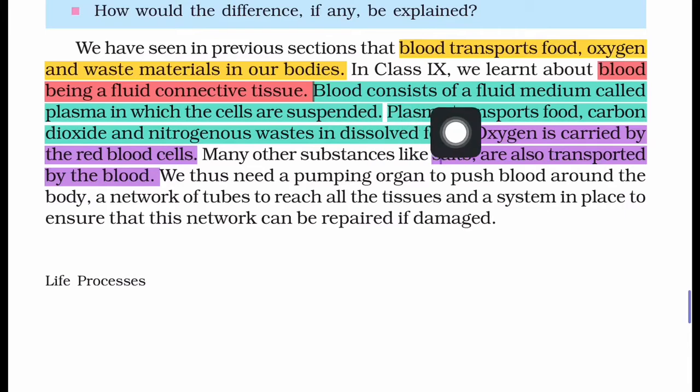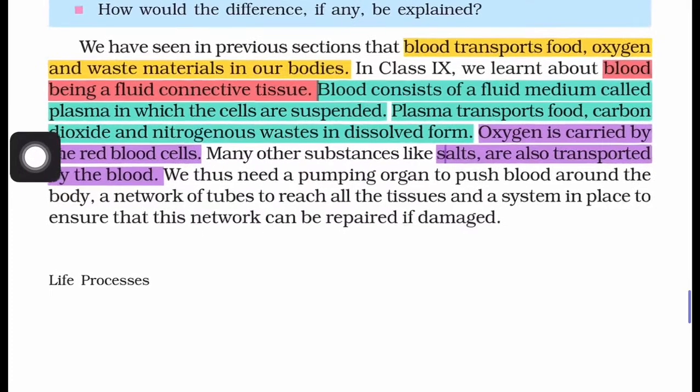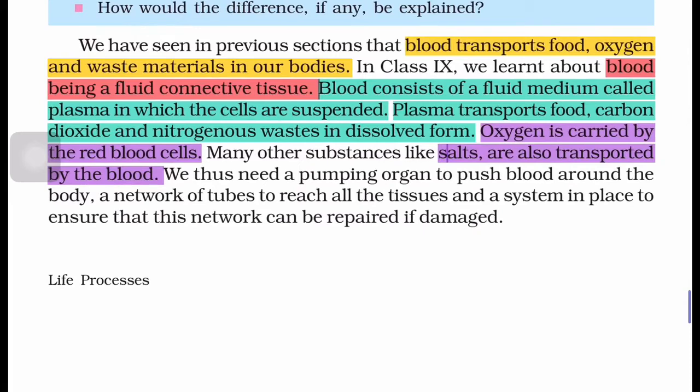Blood consists of a fluid medium called plasma in which the cells are suspended. So blood is a liquid material in which there are three components: red blood cells, white blood cells and plasma.